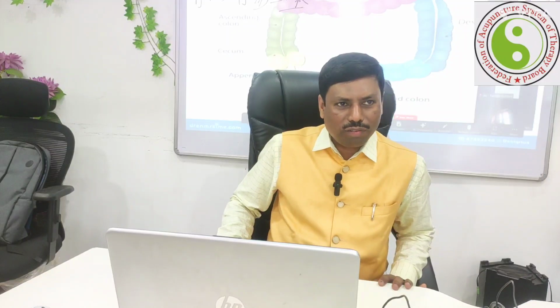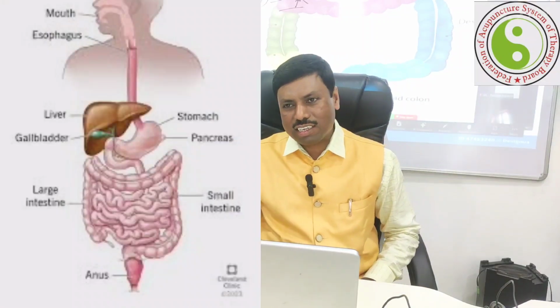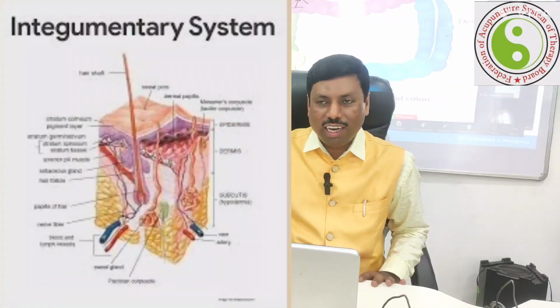But hopefully now we are talking about the gut system. There are so many different kinds of systems existing in our body. One system known as the great and biggest system in our body is the alimentary system. No doubt the integumentary system, also known as the derma system or the skin system.